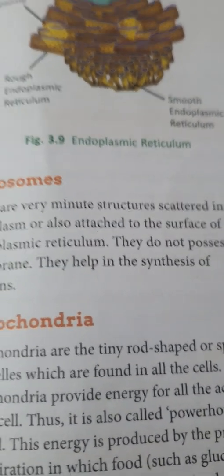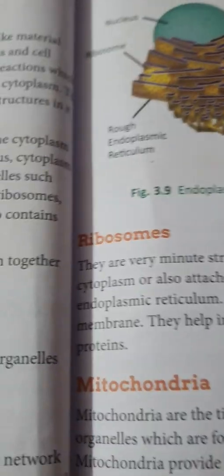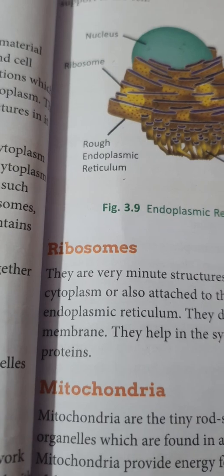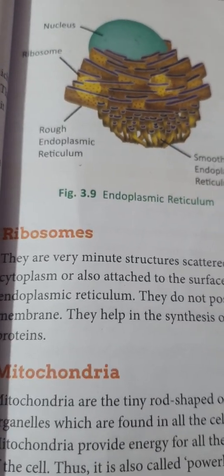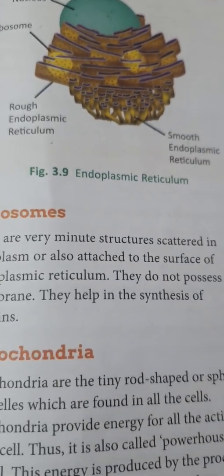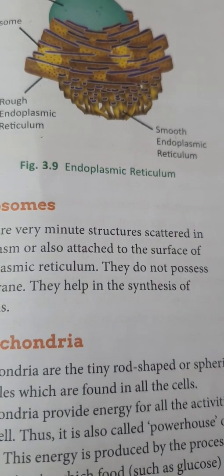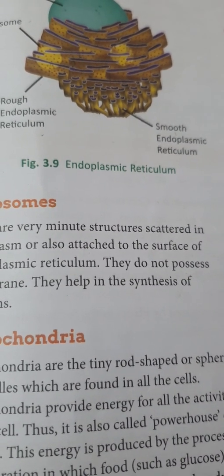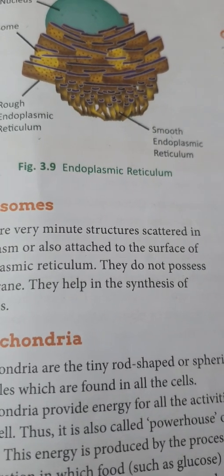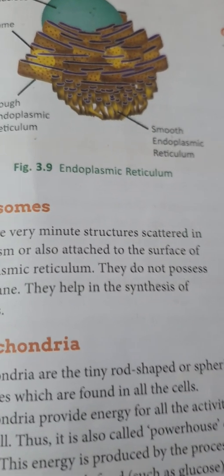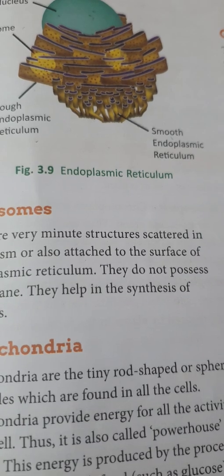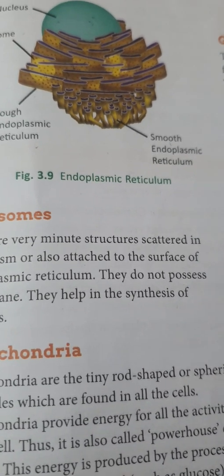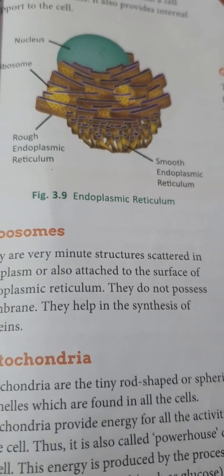The ribosome structure includes the following things. It is located in two areas of the cytoplasm.